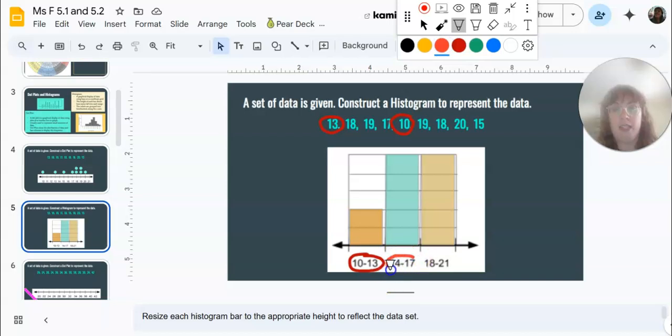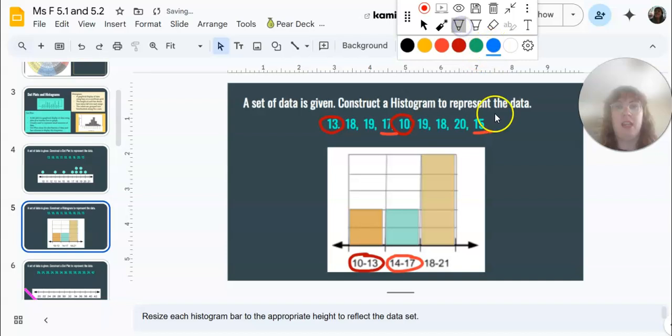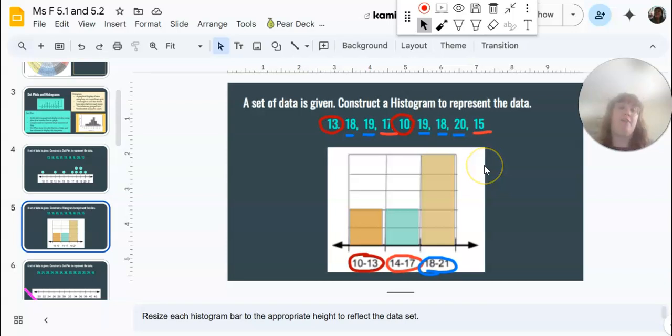For 14 to 17, we have a 17, a 15, and I believe that's it. So we're going to bring that bar just down to 2, like so. And the last one, 18 to 21, we have an 18, 19, another 19, another 18, and a 20. So that is going to stay up at 5. And here's our bar graph.